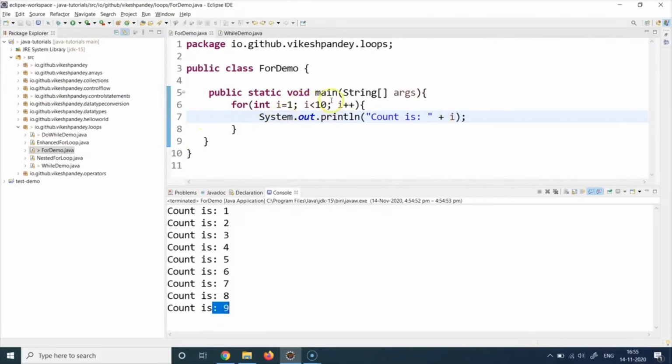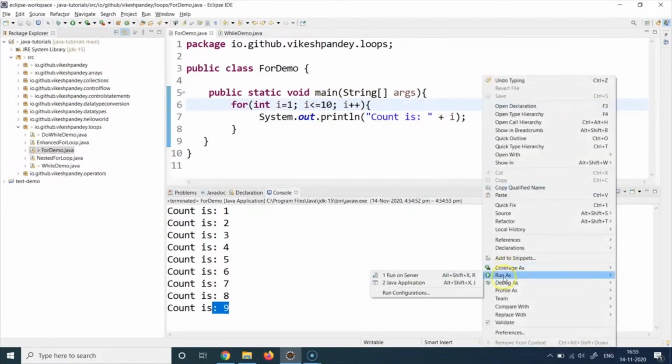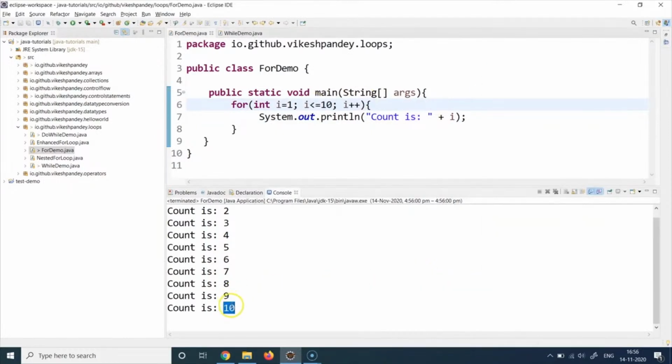It will jump out. So let's say if I put an equal to here, and I now execute the same program, this time I will see 10 here. Because I have said, okay, check the condition, if 10 is less than or equal to 10, that will become true. It will print count is 10. Then it will increment and I will become 11. And then it will check 11 is less than or equal to 10. No, it is not. So the condition becomes false and the control comes out of the loop. So that's how you should always try to interpret the loops.